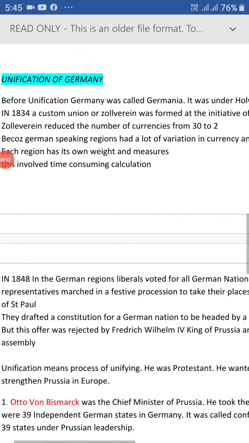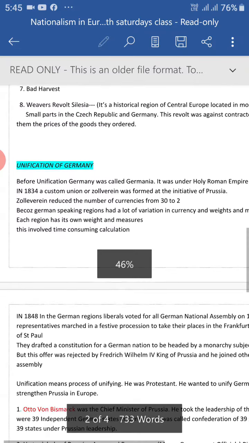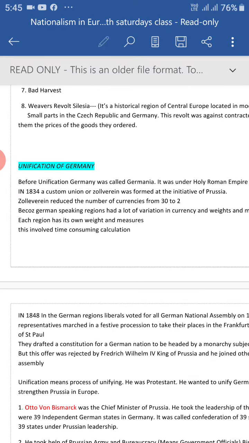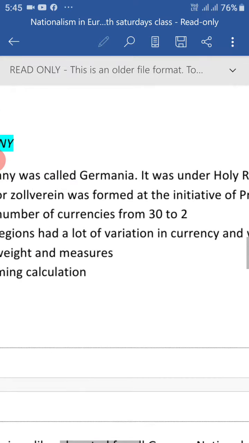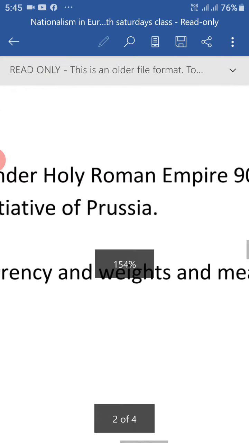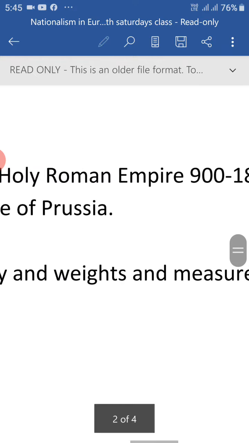Students, now we will continue with unification of Germany in the same lesson, nationalism in Europe. Before unification, Germany was called Germania. What was it called? It was called Germania, and it was under the Holy Roman Empire from 900 to 1806.